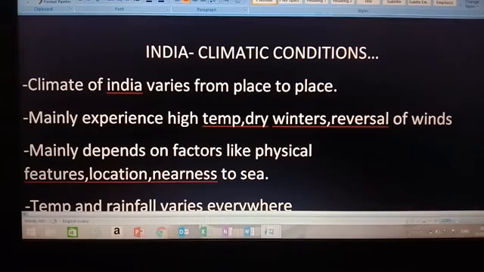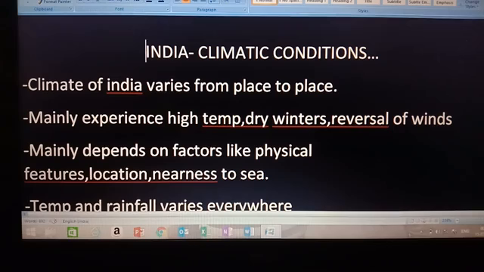Hello students. Now we are going to start with the next topic, that is India climatic conditions. Climate of India varies from place to place. Everywhere in India we don't have the similar type of climate. Everywhere the climate of India varies.